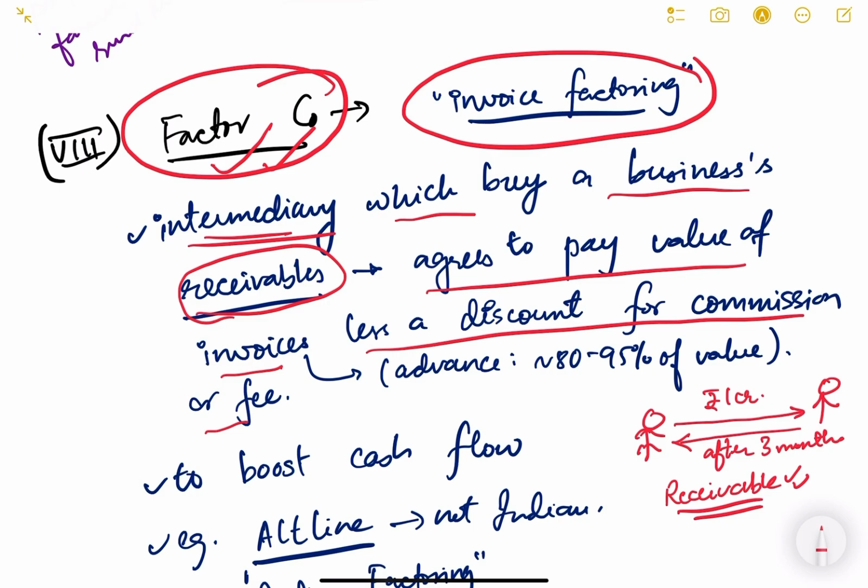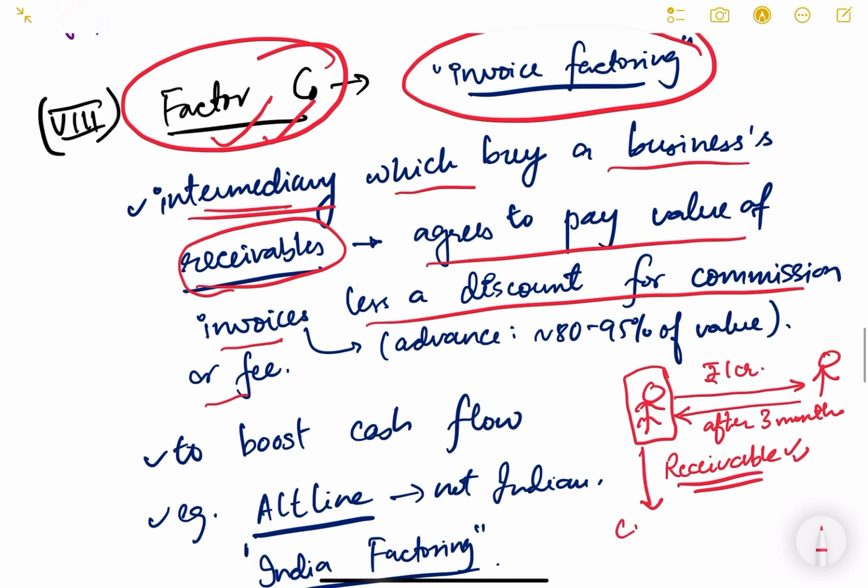Now what happens, this original person is in urgent need of money. He needs the cash now. But because of his business rules or because of his relationship with this person, he is not able to ask money from them.